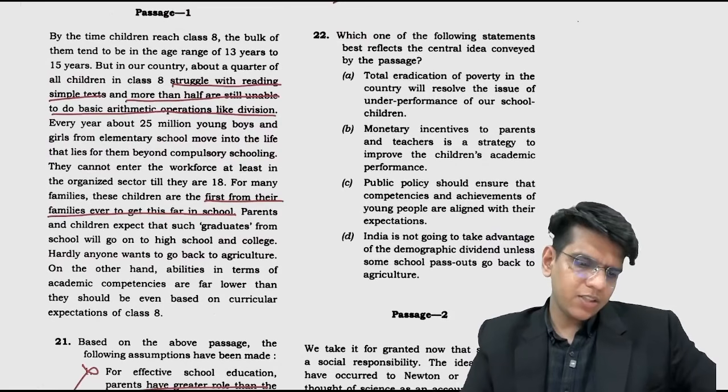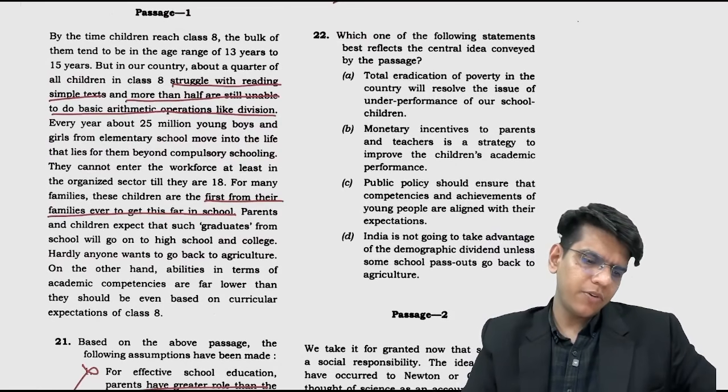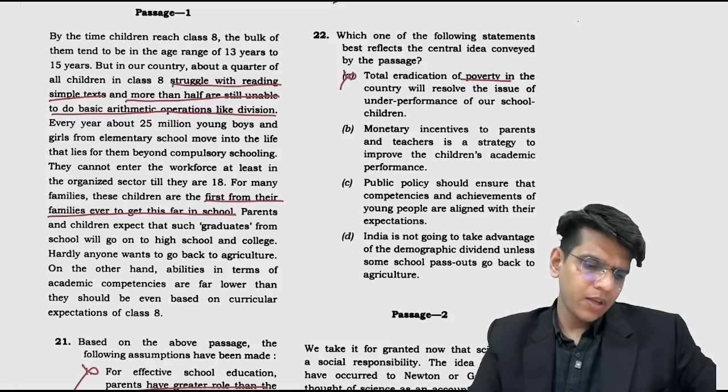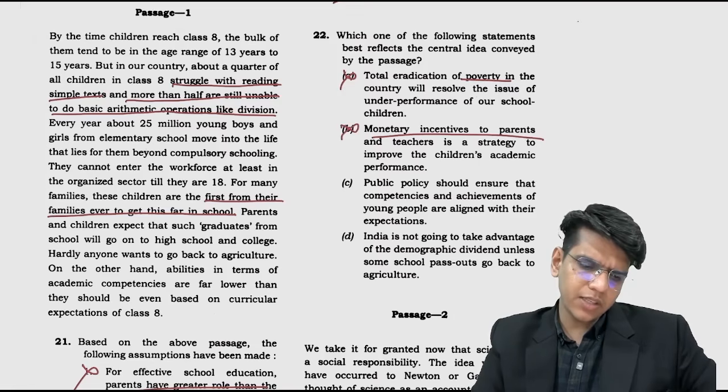The total eradication of poverty in country will resolve the issue. Poverty is not related to education. Here access to education is directly there. Quality is not there. Monetary incentive to parents is not discussed, beyond the scope of the passage. Public policy should ensure that competencies and achievements of young people are aligned with their expectations. India is not going to take advantage of demographics unless school pass outs go back to agriculture.